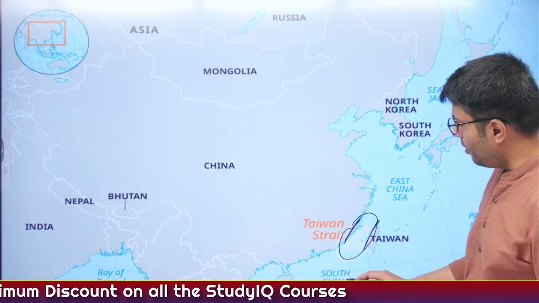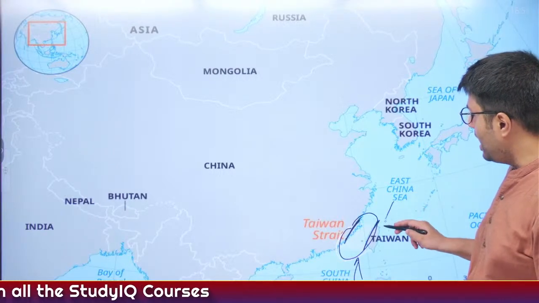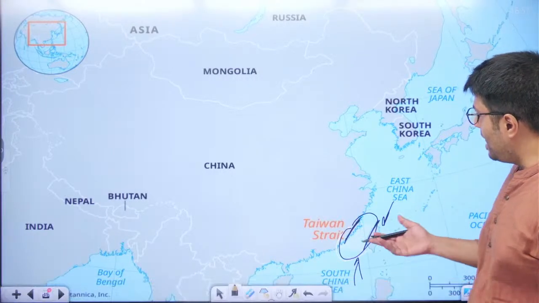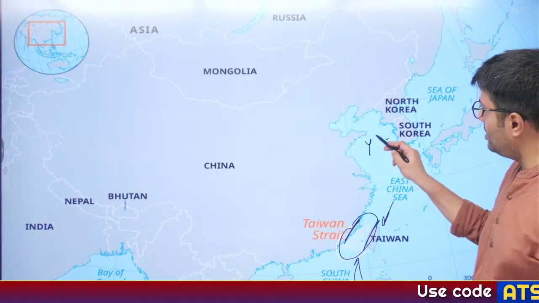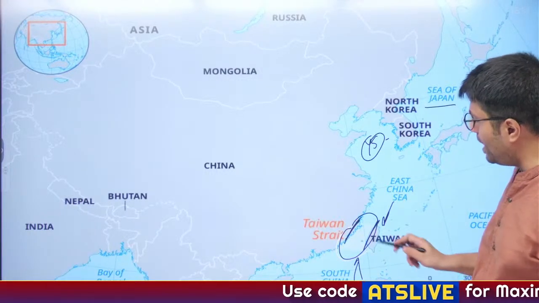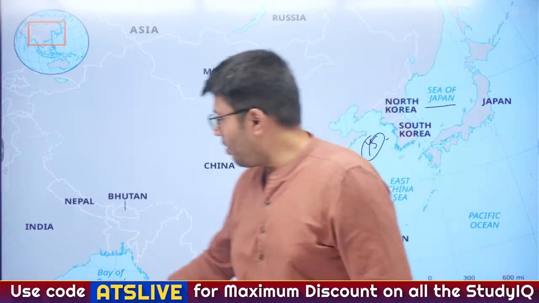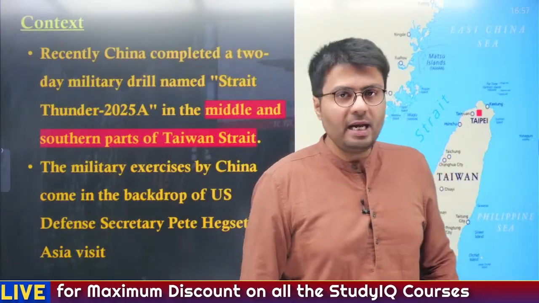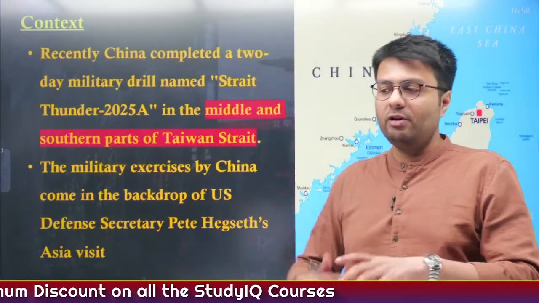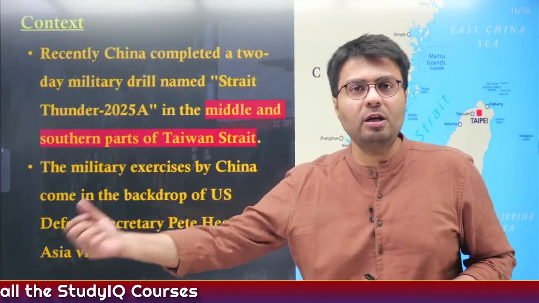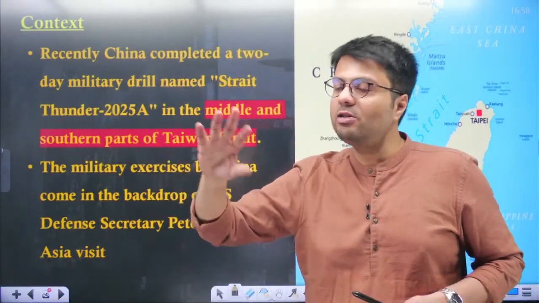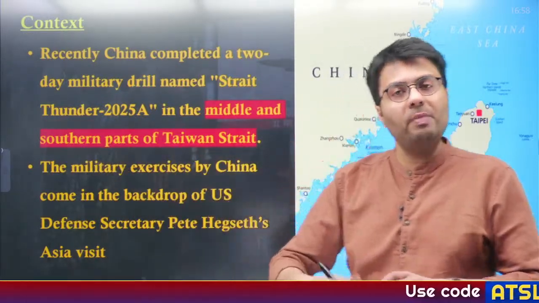Now this is the region that we are talking about today, that is the Taiwan Strait, which is the water body located between mainland China and Taiwan, right? It is located north of South China Sea and south of East China Sea, and you can see there are other seas which are far away, that is Yellow Sea, Sea of Japan. This is the strait in question. Now China has a habit of intimidating other countries. For example, it will send its warships and warplanes to the region just to threaten other countries.